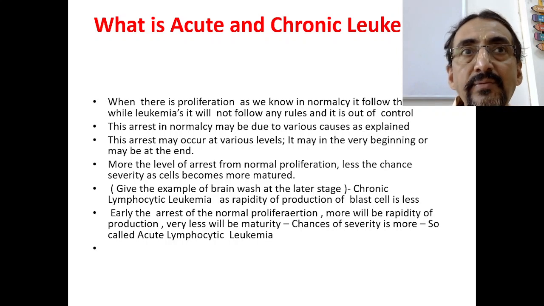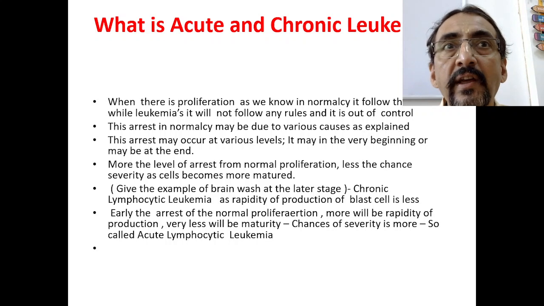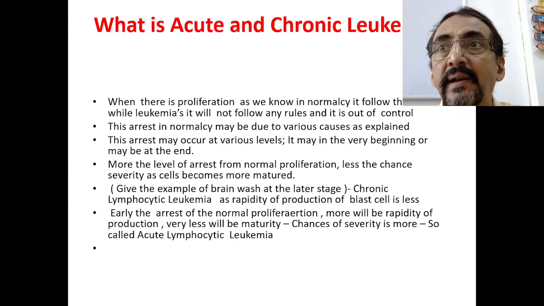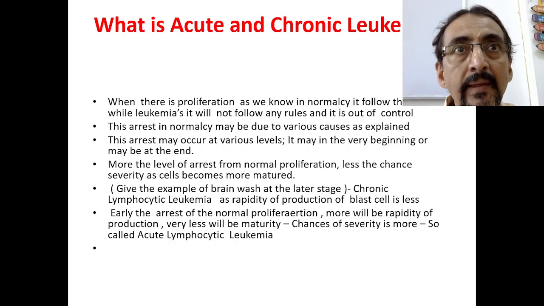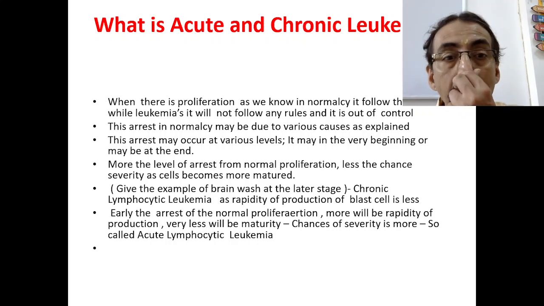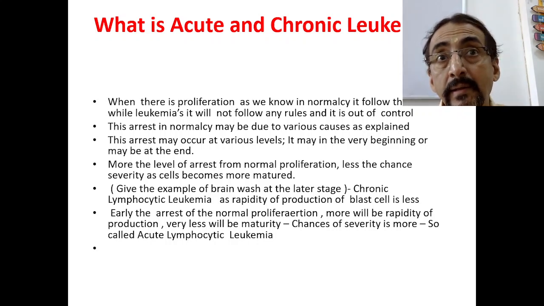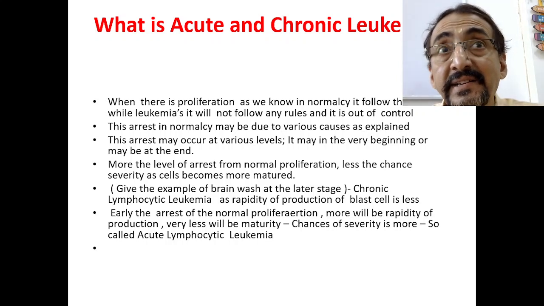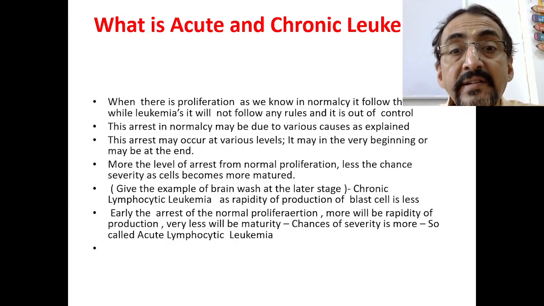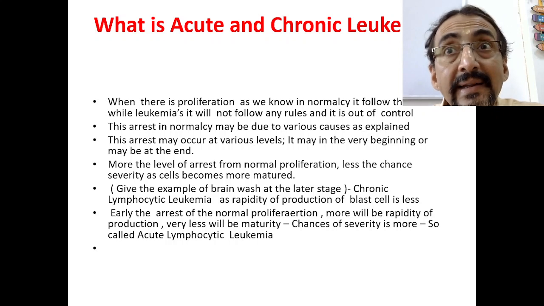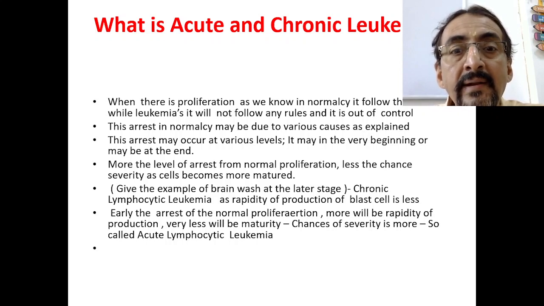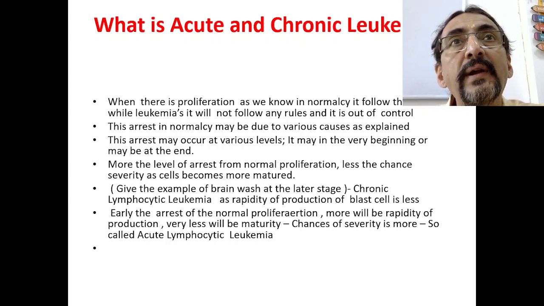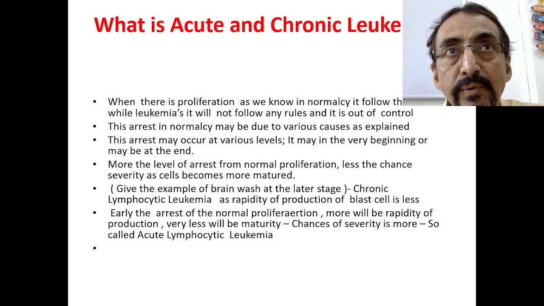In the blast cells, during this rapidly proliferating stage, the blast cells are rapidly dividing. Now if in this rapidly dividing phase of proliferation the arrest takes place earlier, then the possibility of getting chronic leukemias is more.